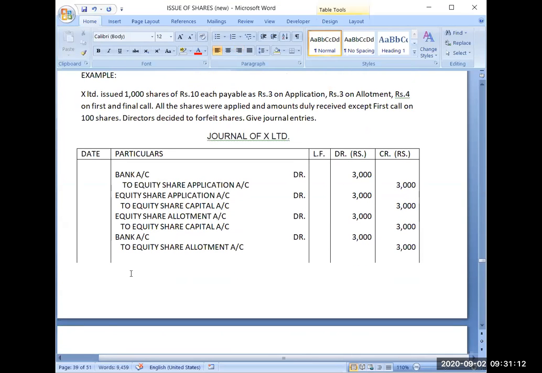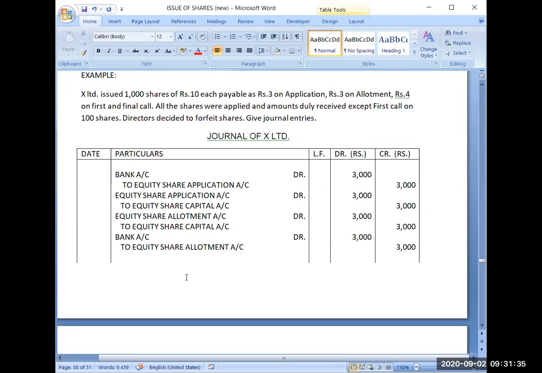Now I have to forfeit how many shares? First decide the number of shares which I have to forfeit. I have to forfeit 1000 shares, 900 shares or 100 shares. Yes, very good. So 100 shares I will be forfeiting.